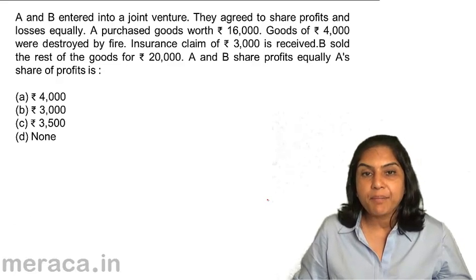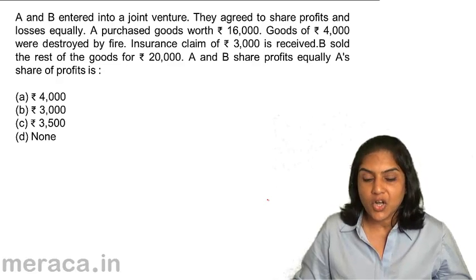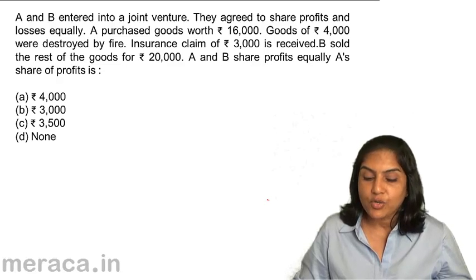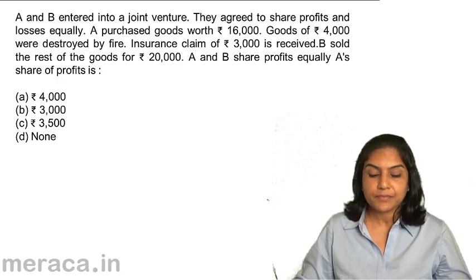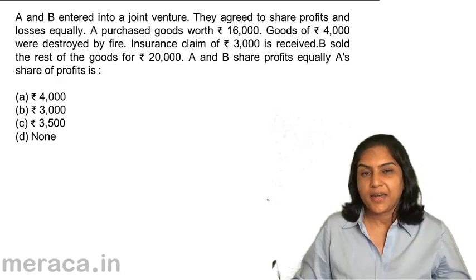Next, A and B entered into a joint venture. They agreed to share profits and losses equally. A purchased goods worth 16,000 and goods of 4,000 were destroyed by fire. Insurance claim of 3,000 is received. B sold the rest of the goods for 20,000. A's share of profit. A and B share profits equally. A's share of profit is A 4,000, B 3,000, C 3,500 and D none.